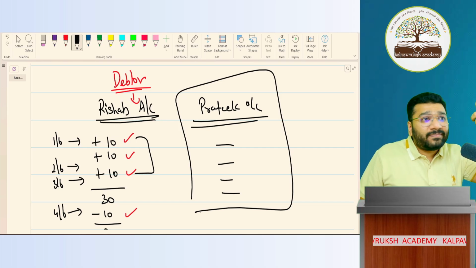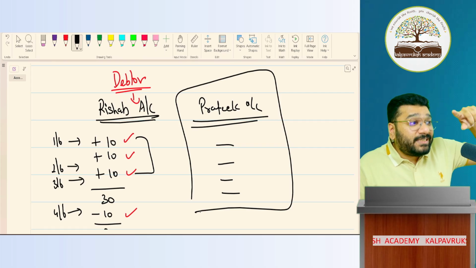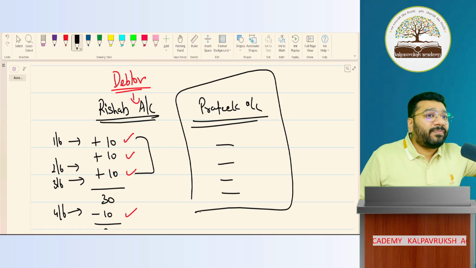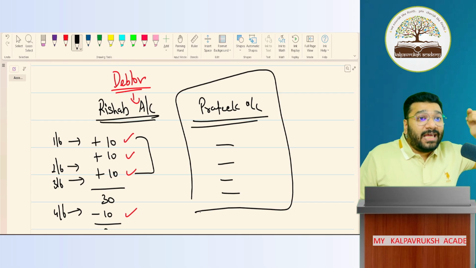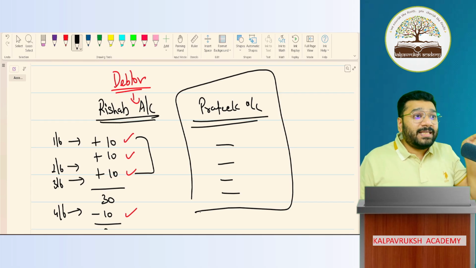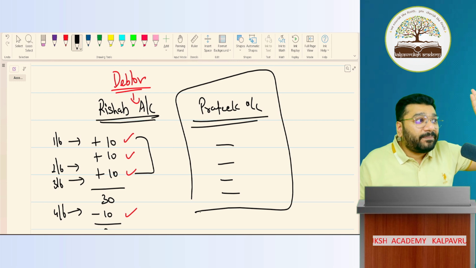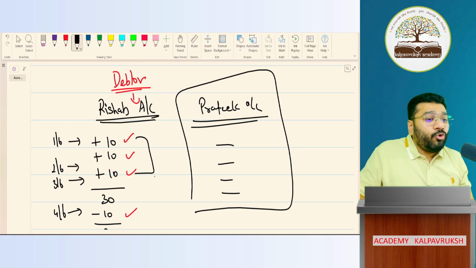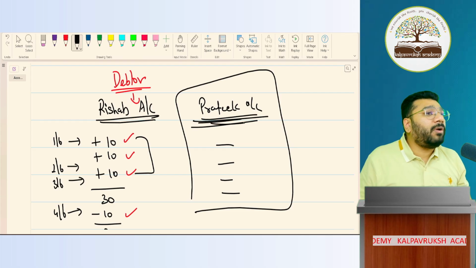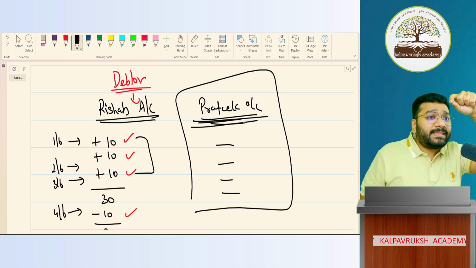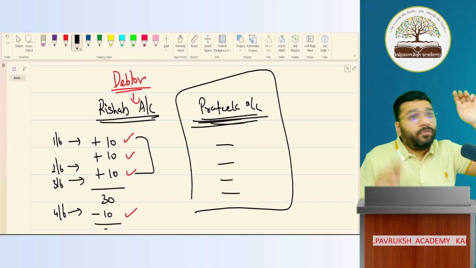What is a transaction? Exchange or transfer of goods, service, or funds, in which one party is the business, another is a third party. For all the third parties, mostly, not all, you open a separate account. Got it, not got it? Clear or not clear? In some cases, for some transactions, some accounts we don't open.